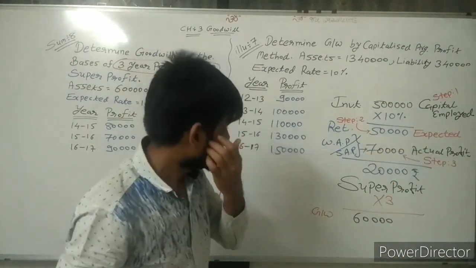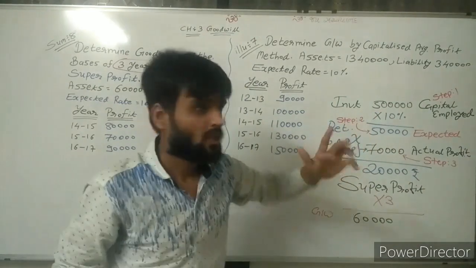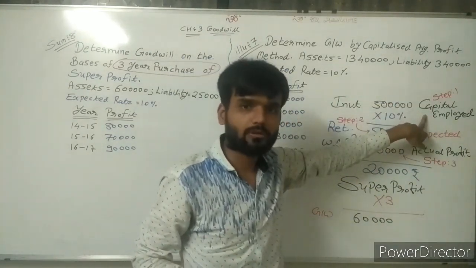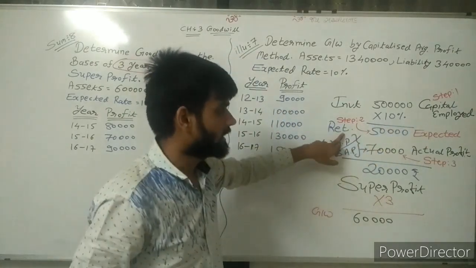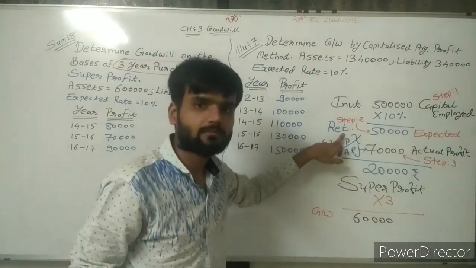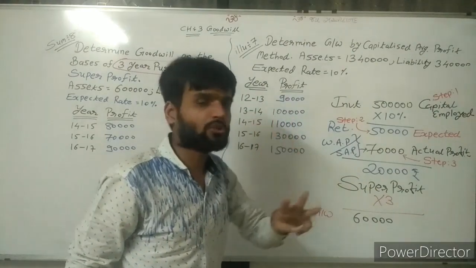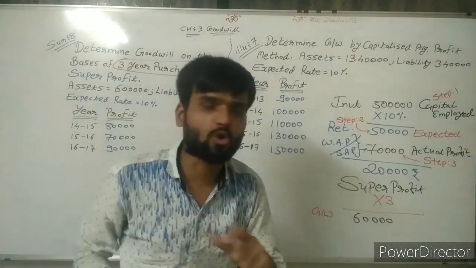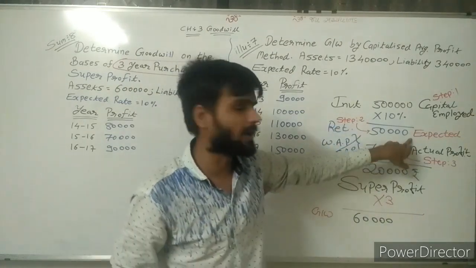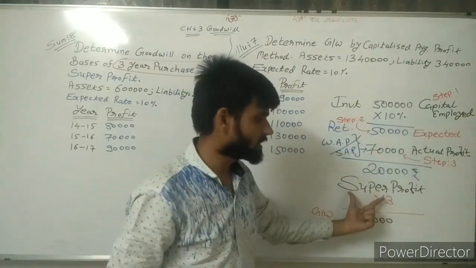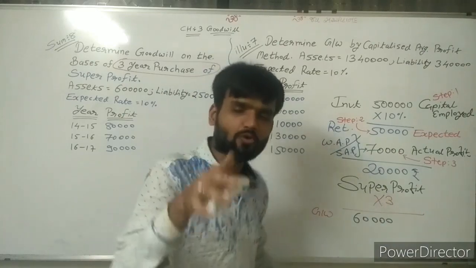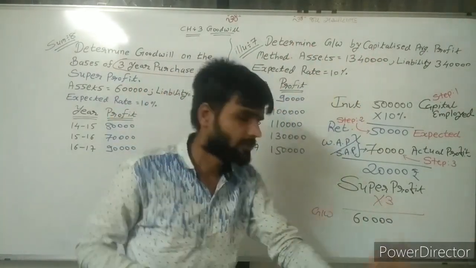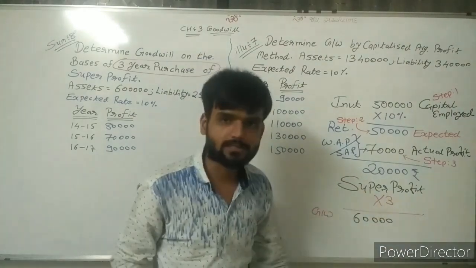Now, step number 3 is clear. So step number 1, what do you need? Capital employed. Second, what do you need? Expected return. Third, what do you need? Actual profit. Now comparison of both: deduct expected profit from actual profit, and you will get super profit. And if you need goodwill, how many years' purchase information is given? Fine. Multiply with 3. Goodwill is there.